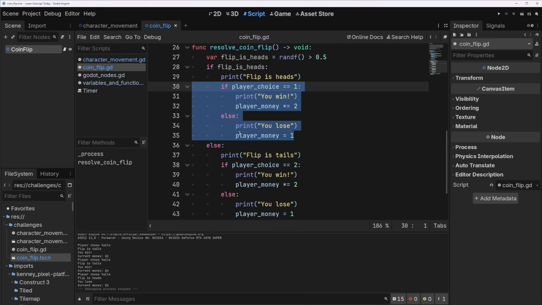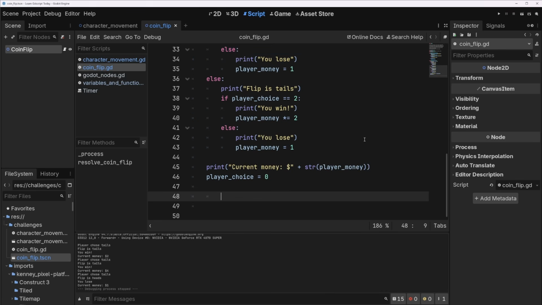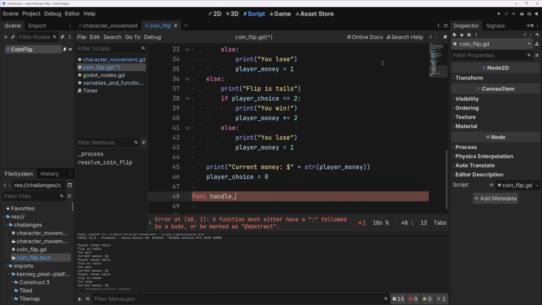Now this looks pretty gross. I want to abstract this into a function, so let's do that. So do func handle outcome, and then the outcome will include the flip. Sorry, it'll include the flip, which is an integer.